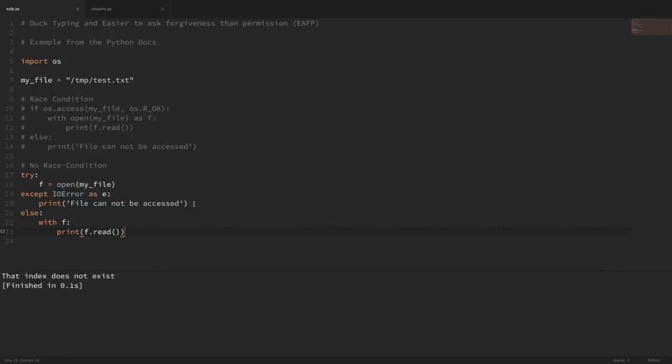So I think that's going to do it for this video. I hope that it gave you a better understanding of duck typing and the concept that it's easier to ask forgiveness than permission. These are two very common examples that I see online when someone points out that someone's code isn't Pythonic. So I wanted you to be aware of what those concepts meant exactly.